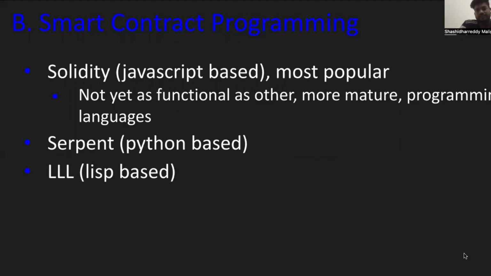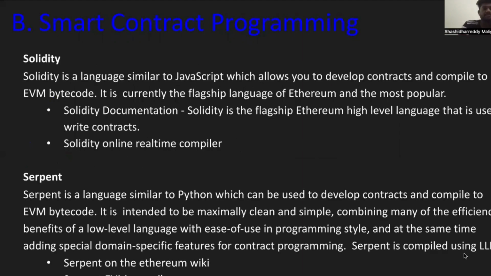Here, Solidity. It is totally based on JavaScript and is the most popular, though not as functional as other more mature programming languages. Serpent is a Python-based language, and LLL is Lisp-based. What is Solidity? Solidity is a language similar to JavaScript which allows you to develop your contracts and compile them to EVM bytecode. It is currently the flagship language of Ethereum and the most popular.